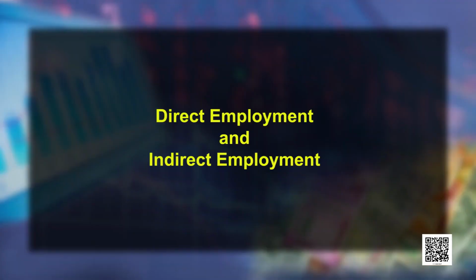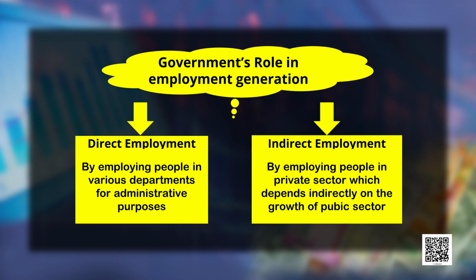Now, moving ahead, how does the government tackle the problem of unemployment? So, the government generates either direct employment or indirect employment. Direct employment means that the government employs people in its PSUs, that is the public sector undertakings. So, you might be seeing that railways employs a large number of workforce under it. It is the largest employer in India. So, this is a type of direct employment.